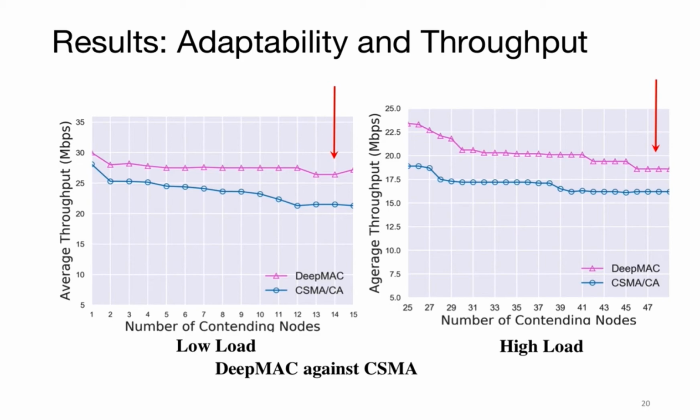In these graphs, we compare the adaptability and the throughput of our DRL agent, which we call DeepMAC here, with the conventional CSMA-CA protocol that has been used in Wi-Fi. So as we can see, when the number of nodes increases, DeepMAC throughput is maintained. On the contrary, CSMA-CA protocol's throughput drops. Even when the network is saturated with as many as 50 nodes, DeepMAC's throughput is still higher than CSMA-CA.